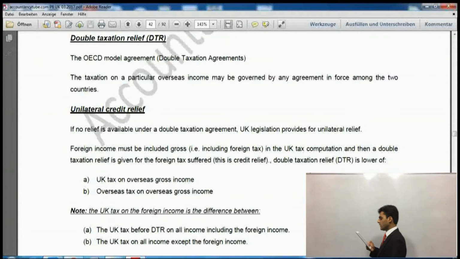Then it says, note the UK tax on foreign income is the difference between the UK tax on all income and the UK tax on other income. You will make two pro formas. One is the UK tax before double taxation relief on all income, including the foreign income. Then the other pro forma would be UK tax on all income except foreign income. So you will make two pro formas, and the difference would be the UK tax on foreign income.